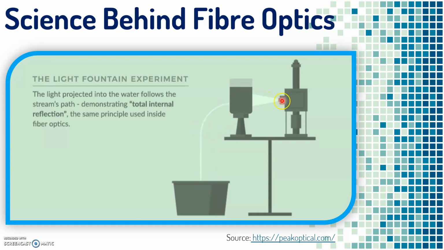When white light is passed, the white light also follows the same path as the water. So this is the experiment they have done. They inferred that the light projected into the water follows the stream's path, demonstrating the total internal reflection concept which is used in fiber optics.